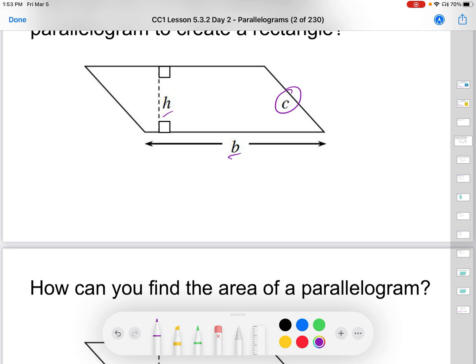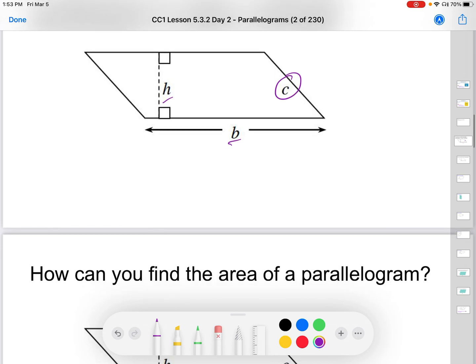And sometimes you're going to see parallelograms that have those values in there. They are useful for certain calculations of parallelograms, but when we go to find the area of parallelograms, we do not need that value. We do need it for a rectangle.